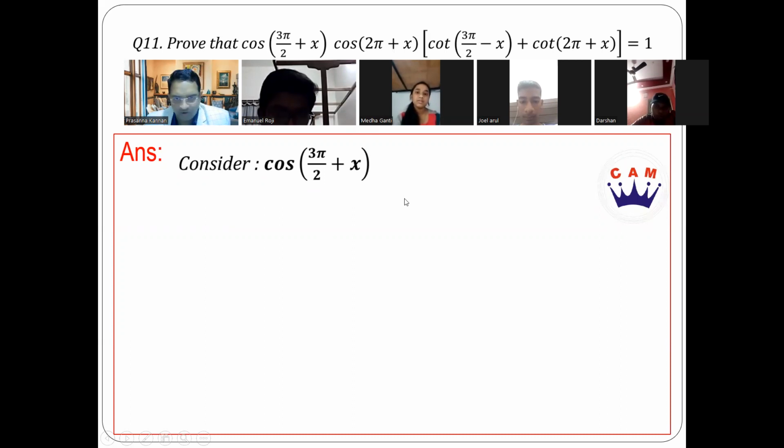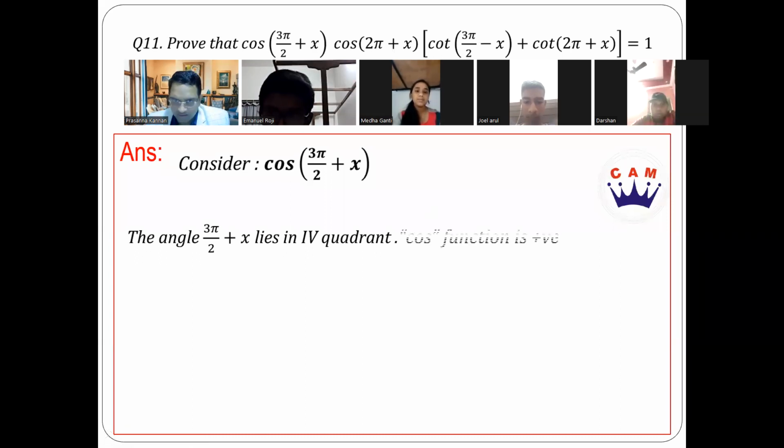Fourth quadrant, exactly. So the angle 3 pi by 2 plus x lies in the fourth quadrant. What about the cos function? Is it positive or negative? Positive, yes. Cos function is positive. Now, once that is determined, the second thing that you have to look at is 3 pi by 2.